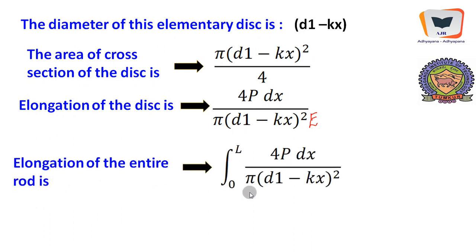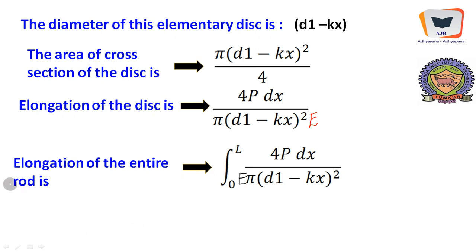Right. Elongation of the entire bar is 4P dx over E pi (d1 minus kx) whole square, and it should be integrated from 0 to L. Of course, here again E is missing.